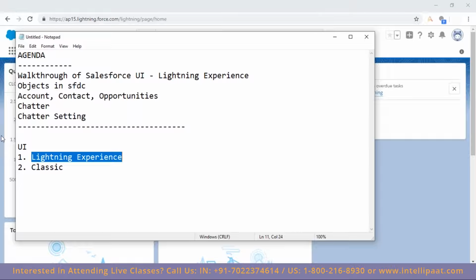So please keep in mind another thing. Yes, Lightning Experience is the future. So Salesforce keeps on promoting Lightning Experience more. Whatever new announcements Salesforce is making, yes, of course it's doing them for Classic as well, but you will get more from the Lightning Experience side. Lightning Experience is majorly used across different devices. You will be getting the same user interface.